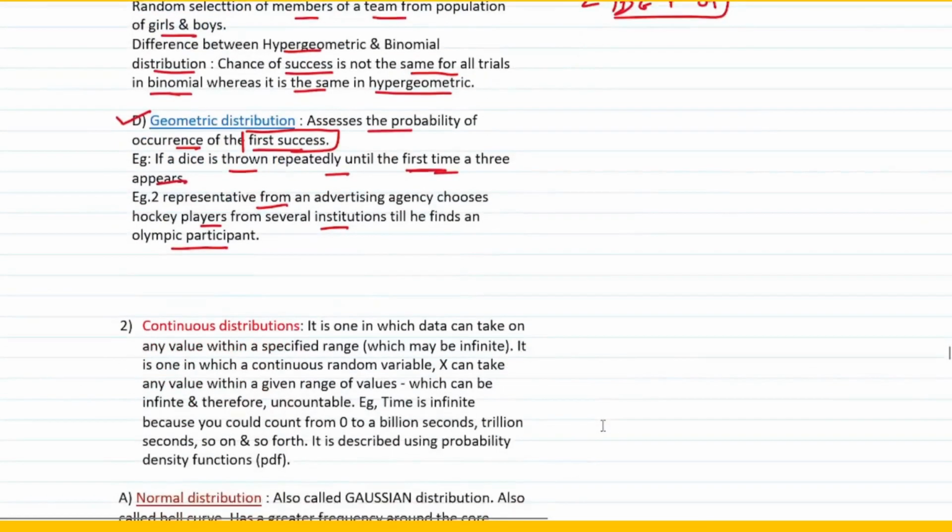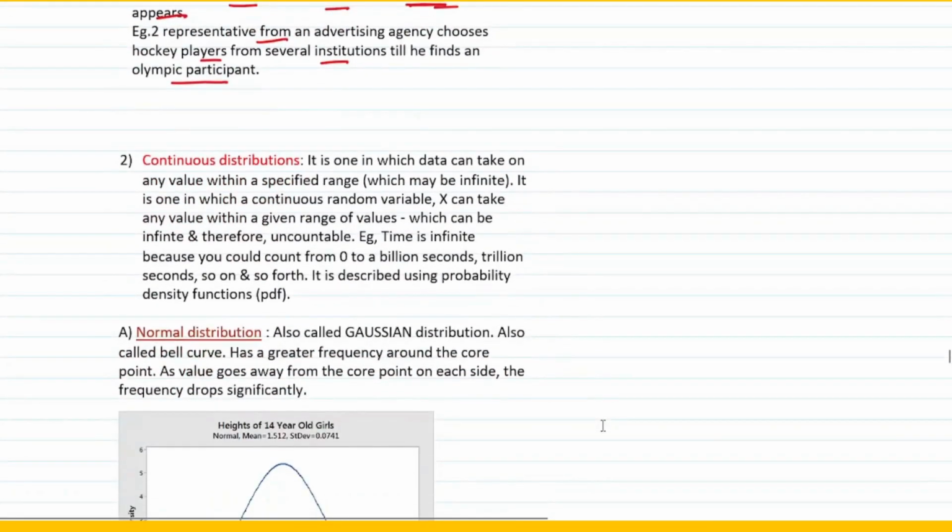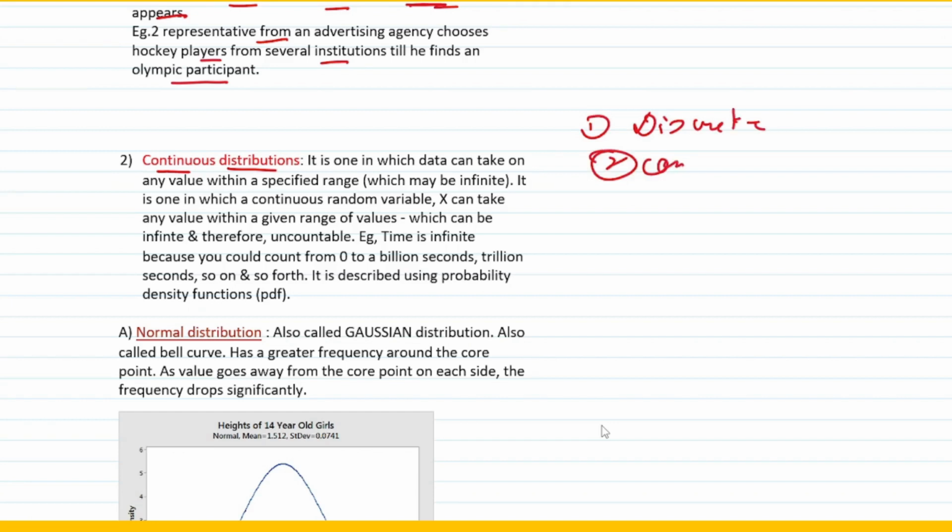Okay, now we come to the next one, that is called continuous distribution. So the first type that we did was what? The first type we did was discrete distribution. The second one we are talking about now is continuous distribution, right? Okay, what does continuous distribution say? It is one in which data can take on any value within a specified range, which may be infinite. Now again, this talks about the specific range.